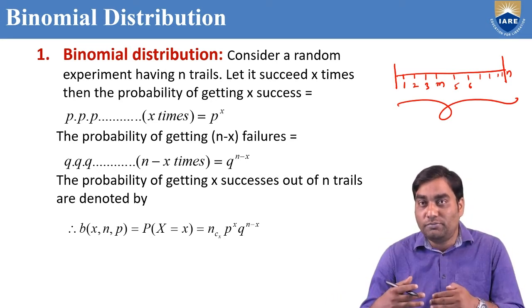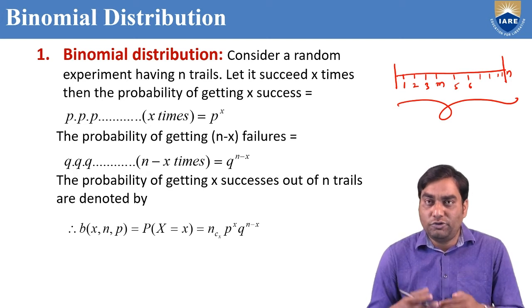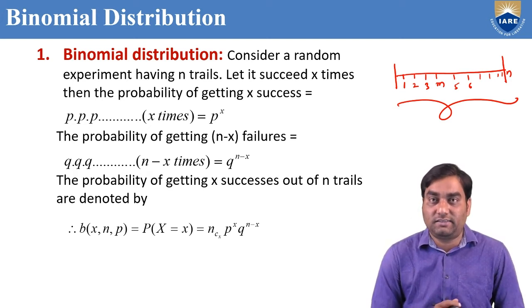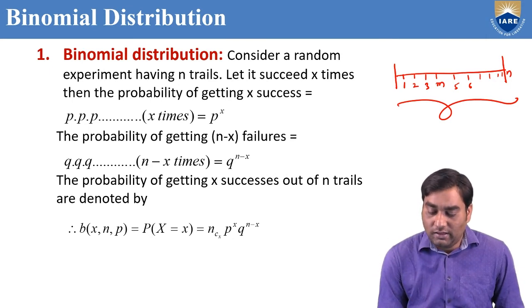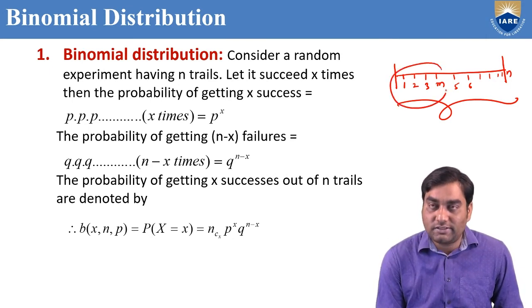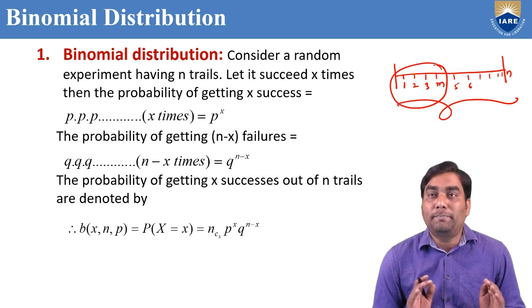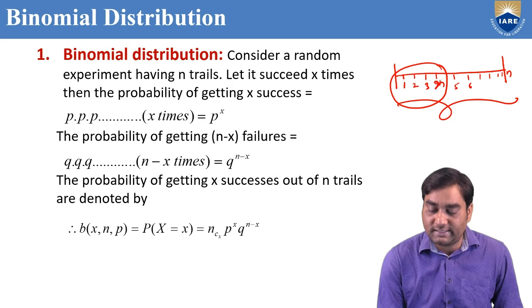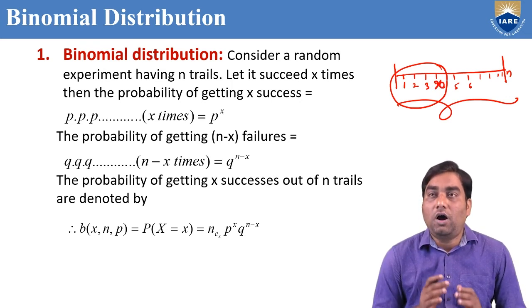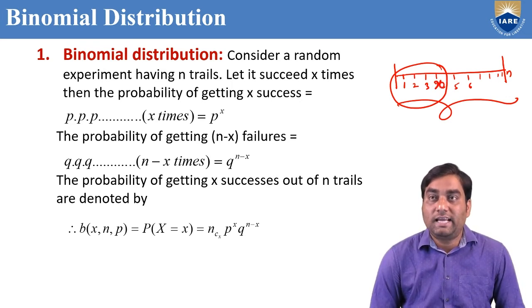If you assume getting head is a success, how many times success? Maybe 5 times. Like that, out of n trials, assume that x trials succeed.